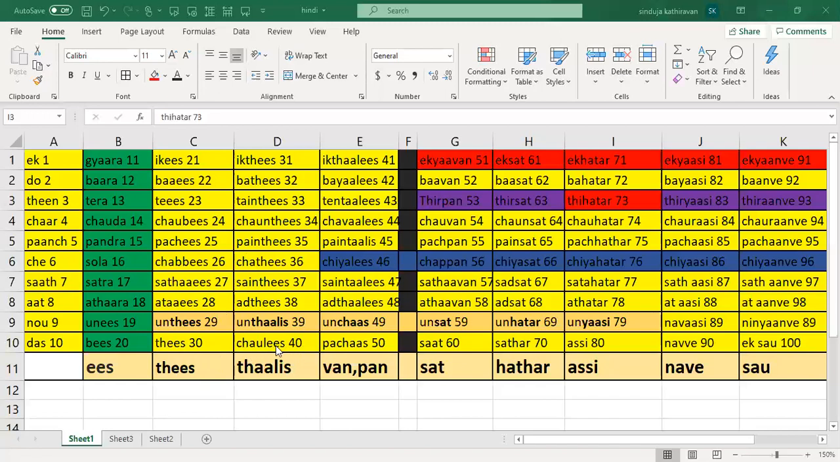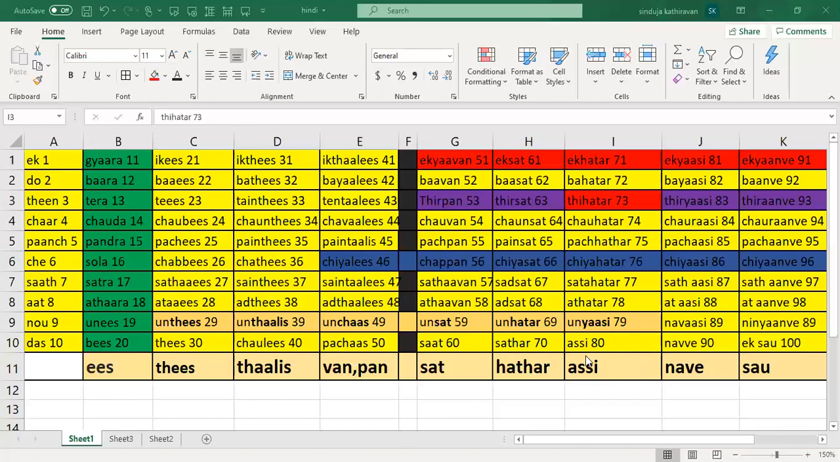And for 40 it is called chalis. And for counting purpose you use talis. Okay. And 50 is called pachas. And for counting purpose you can use van or pan. Okay, van or pan. And 60 is called as sath, and for counting purpose you'll use sath. 70 is called sattar, and for counting purpose you use hattar. 80 is called asi, and for counting purpose also you use asi.